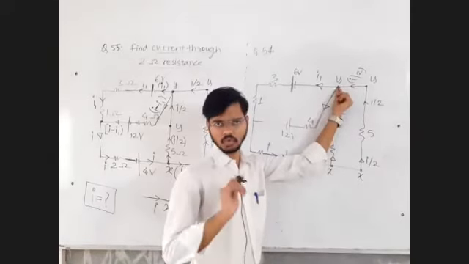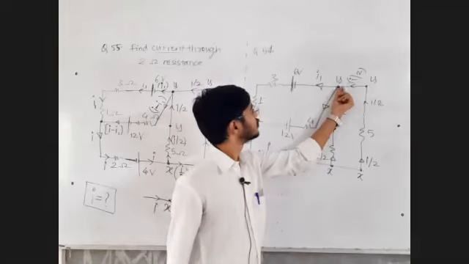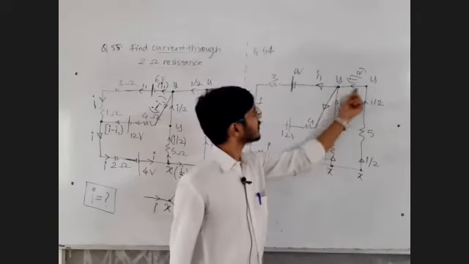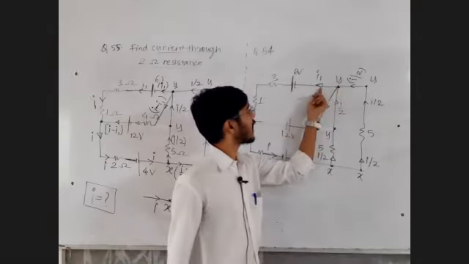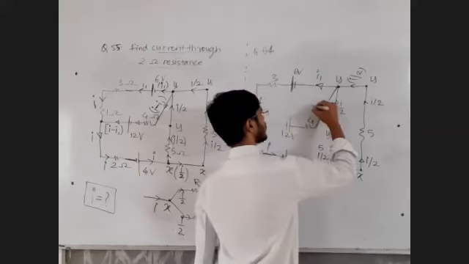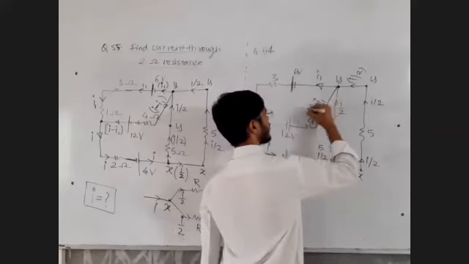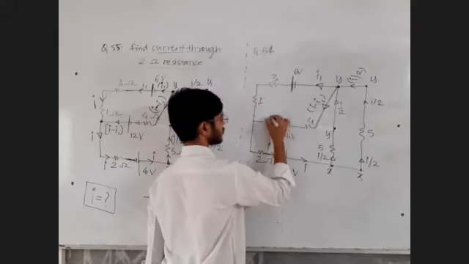So I current should leave. I current has entered, so I current should leave. So what is the total current entered? I by 2 plus I by 2, I. Out of which I1 has moved here, and the remaining current shall be I minus I1. The same current I minus I1 will travel like this.